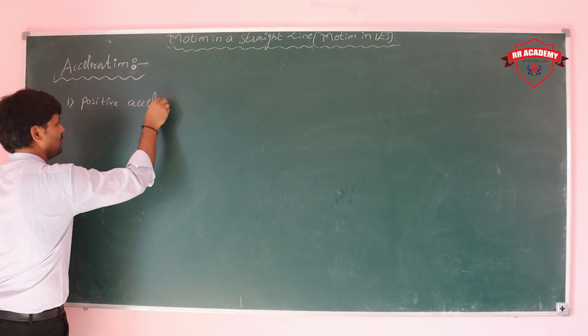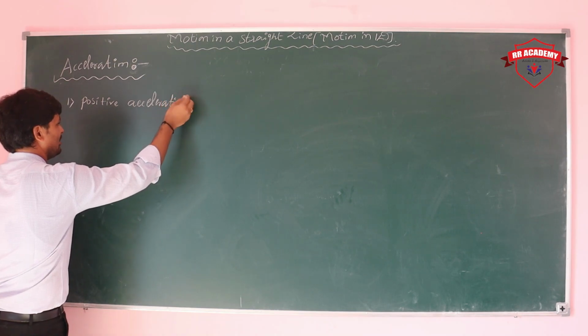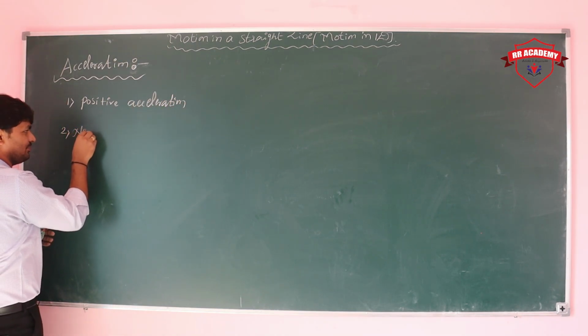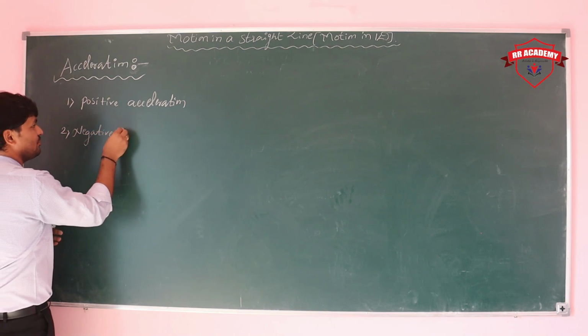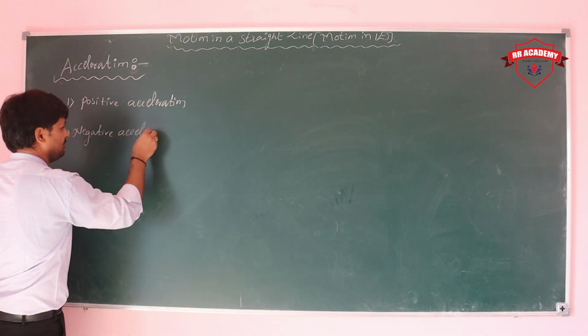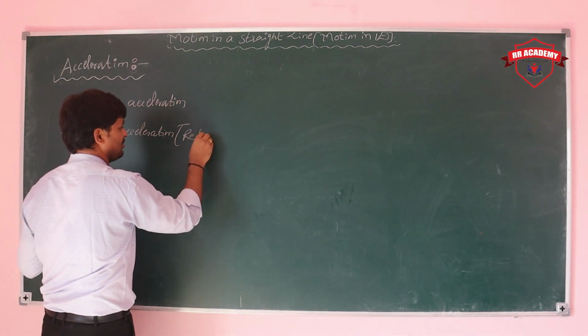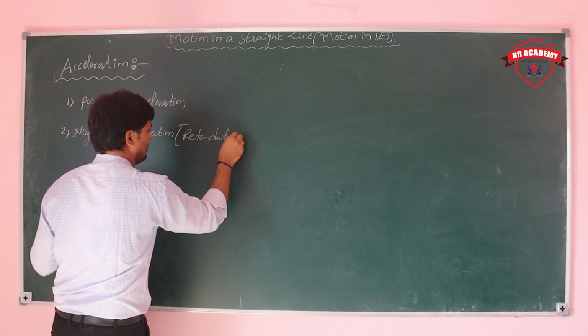Acceleration can be positive, and acceleration can be negative. Next, negative acceleration. Another name for negative acceleration is retardation.